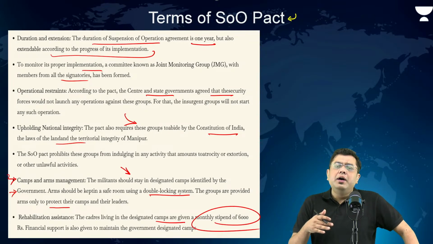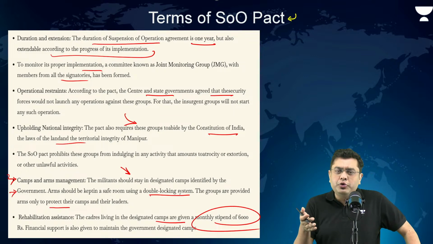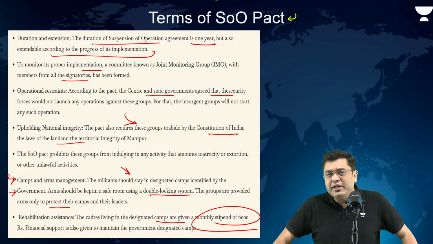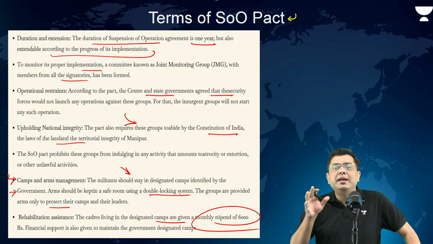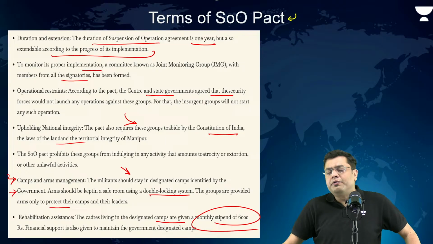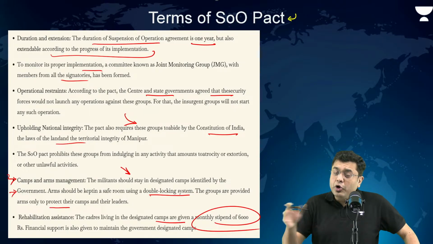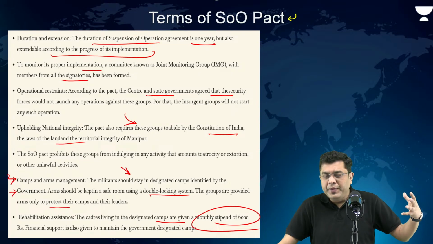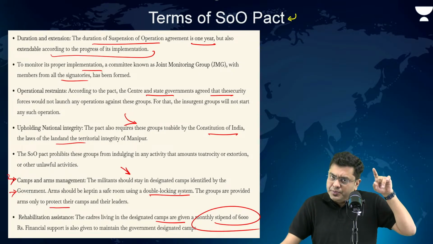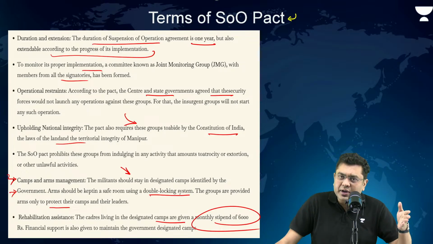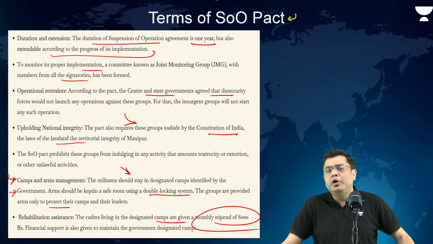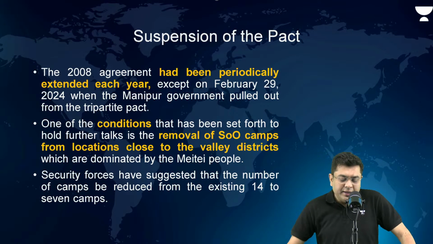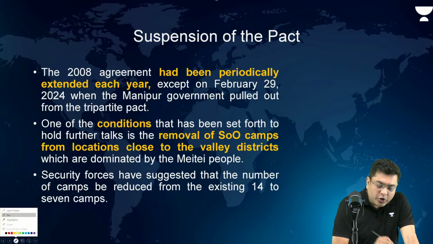Now, ever since the agreement has been suspended, or even prior to that, ever since the outbreak of the violence in May 2023, this stipend has not been paid, it has been withheld. So that is also a point of grievance for these Kuki groups. But also, the number of these designated camps has multiplied, almost doubled. This is touted to be problematic by the state and the central government as well, because this is increasing the level of insecurity that the Meiteis are feeling in the region of the valley. That is what has led to the suspension of the pact.